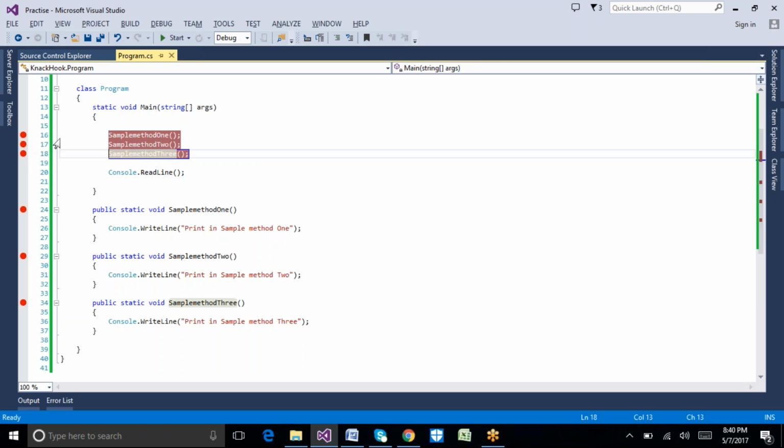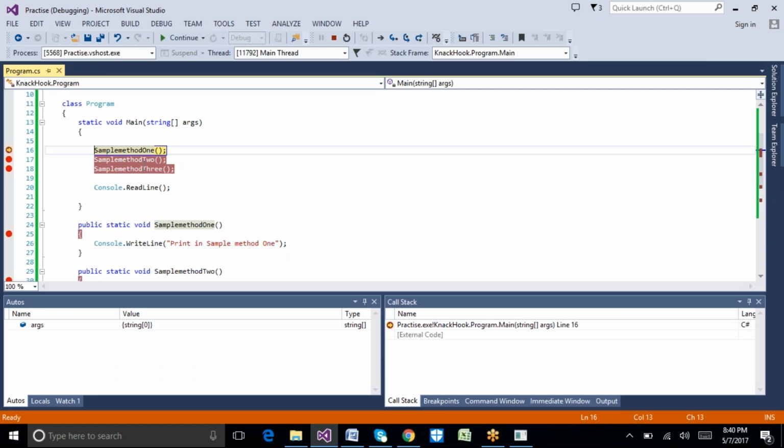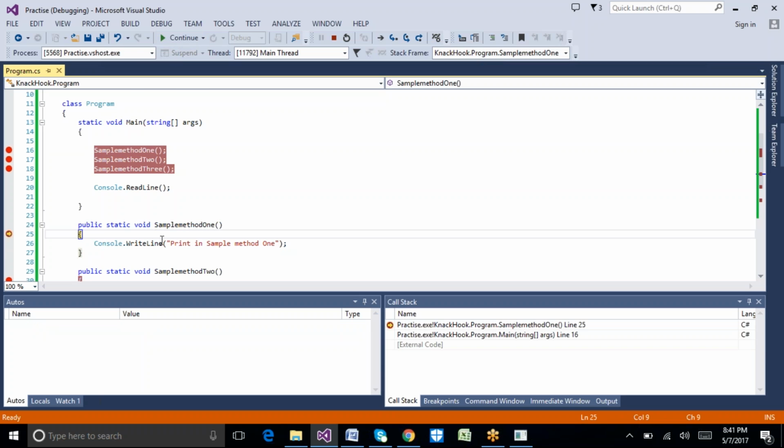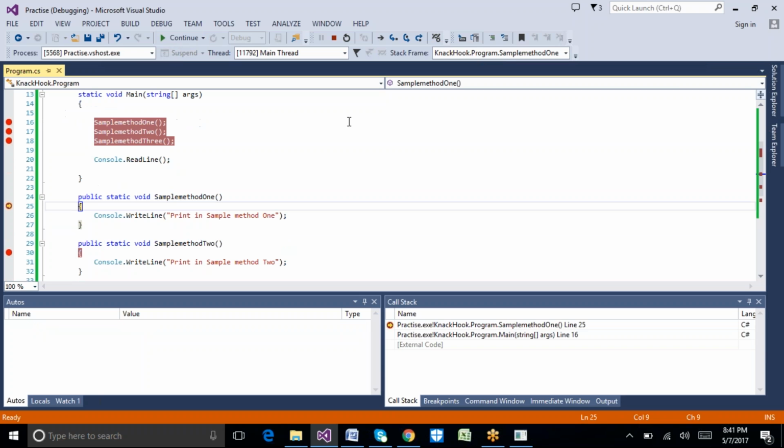I placed 3 breakpoints, for each calling method and the called method. Let's execute the program. First the cursor automatically moves to the first line of code. I click on continue. Where does it go? Sample method 1. Once it is done, the cursor comes back here, sample method 2.